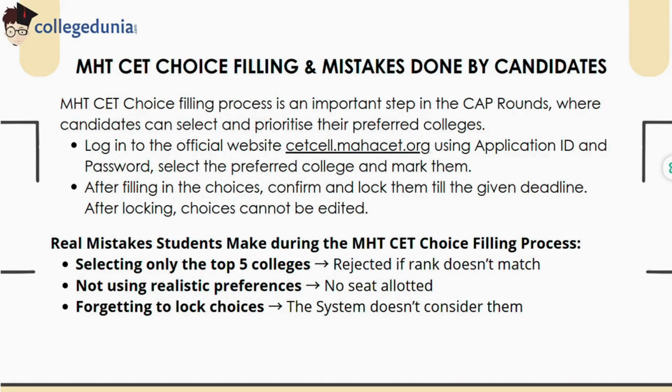MHTCET choice filling and mistakes. During the choice filling, candidates should log in using their application ID, select preferred colleges and lock them. Common mistakes include selecting only top colleges, unrealistic preferences and forgetting to lock their choices, which leads to automatic disqualification from that round.